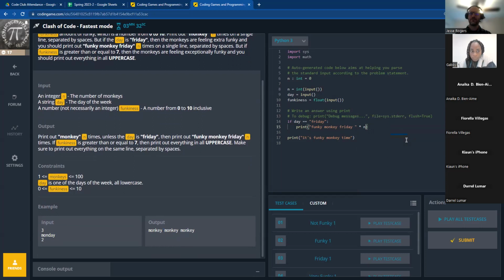No, wait a minute. Is there a new line character in Python, like the \n for C? There is, yeah. It's also backslash n for Python. Oh, but you want a space, not another line, right? So that wouldn't work. Okay.